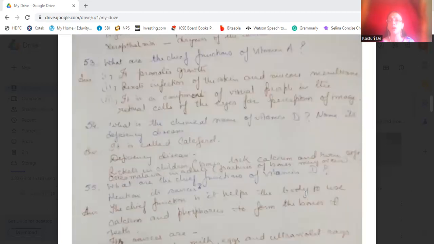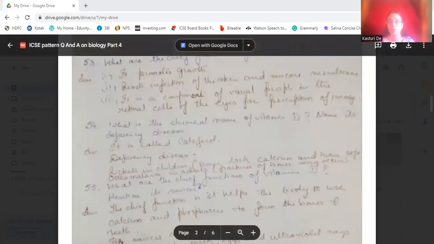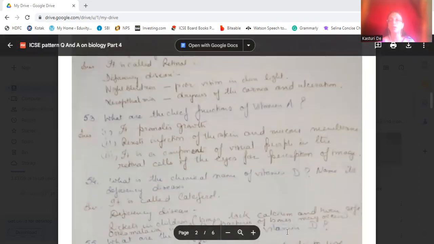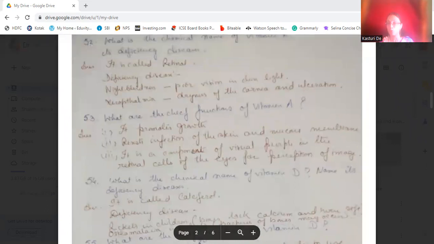Then, what are the chief functions of vitamin A? Its main function is that it promotes growth. It resists infection of the skin and the mucous membrane. So if we take vitamin A, then we can avoid skin infections and mucous membrane infections. It is a component of visual purple in the retinal cells.